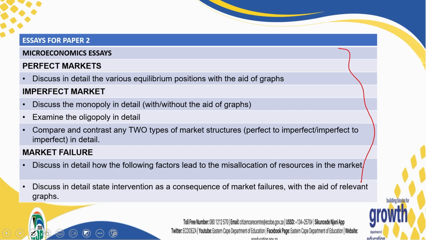Your perfect markets, one essay, imperfect markets, they are there. Some essays that are there that I have also listed here. Market failure, discuss in detail the following factors that lead to misallocation of resources. If you check, there are subheadings that are there. Then discuss in detail state intervention as consequence of market failure. Sometimes here you are not given the factors, but rather you are supposed to come up with the factors. Then it will be saying discuss in detail factors that lead to misallocation of resources. So those are some of the essays that you can also look at.